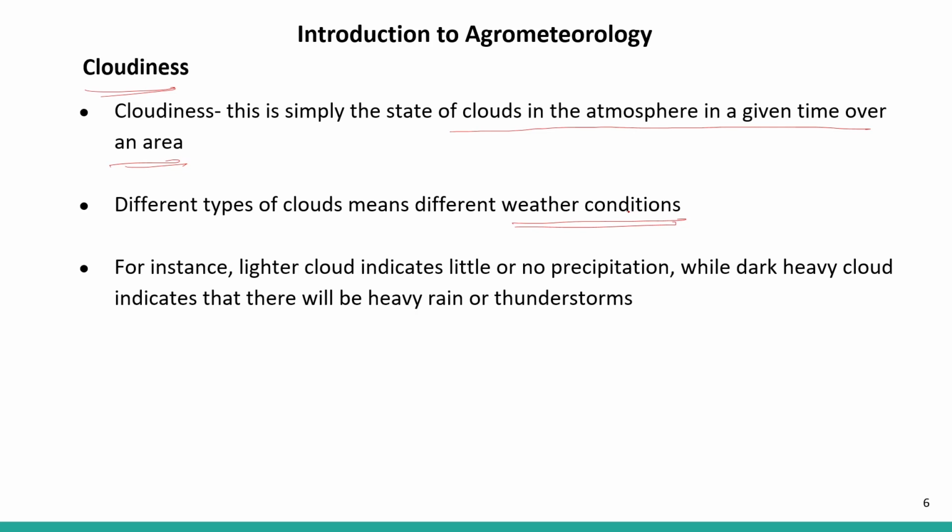We have seen that different types of cloud formation take place in the atmosphere, and this is because of different types of weather. For instance, lighter clouds indicate little or no precipitation, while dark and heavy clouds indicate that there will be heavy rain or a thunderstorm.